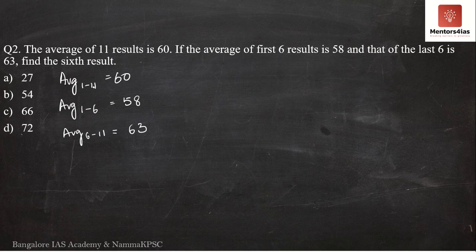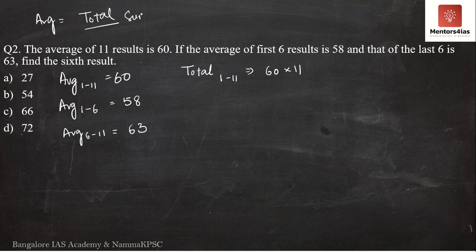Now, if the average of 1 to 11 is equal to 60, then what will be the total of 1 to 11? It is nothing but 60 into 11, correct? Average is nothing but the total sum of observations divided by the total number of observations. So in order to determine the total sum, we multiply average by the total number of observations. Therefore, 60 is the average, and the total number is 11. So 60 into 11.